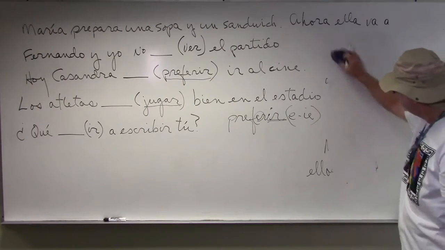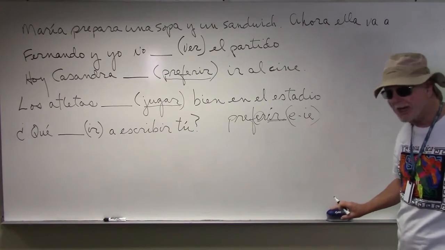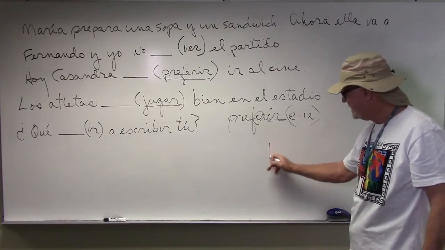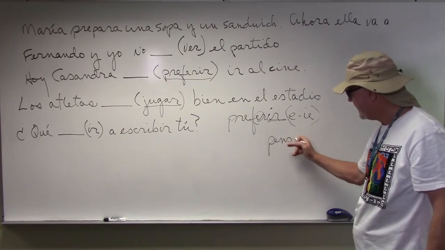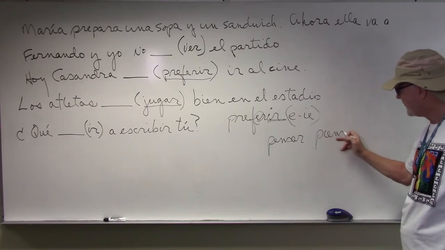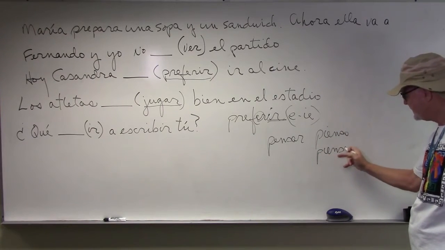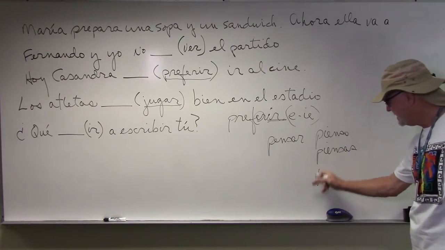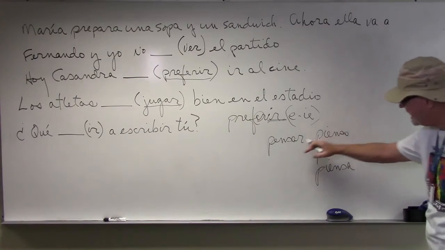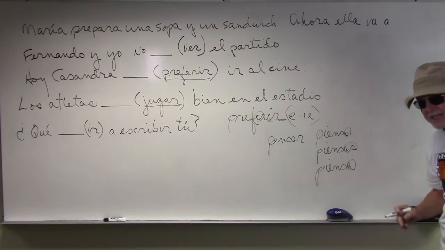let's pick another verb, one that's a little smaller. Pensar. We have pienso, piensas, piensa, and we notice it's an AR verb, so the o and the as and the a stay the same.